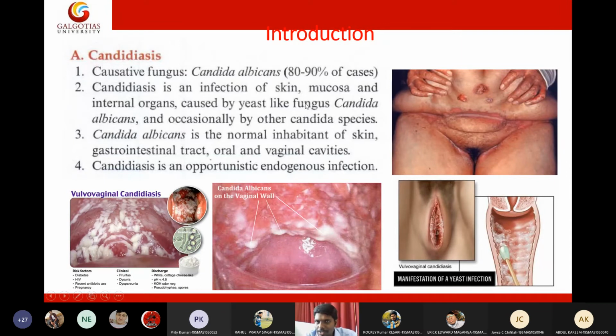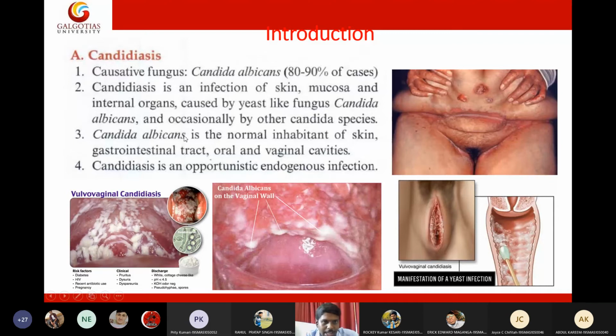Candidiasis is an infection of skin, mucosa, and internal organs caused by yeast-like fungi, Candida albicans, and occasionally by other species also. I hope you remember the example of a yeast-like fungus, Candida, where you will see development of pseudohyphae. Presence of pseudohyphae is a characteristic feature of Candida.